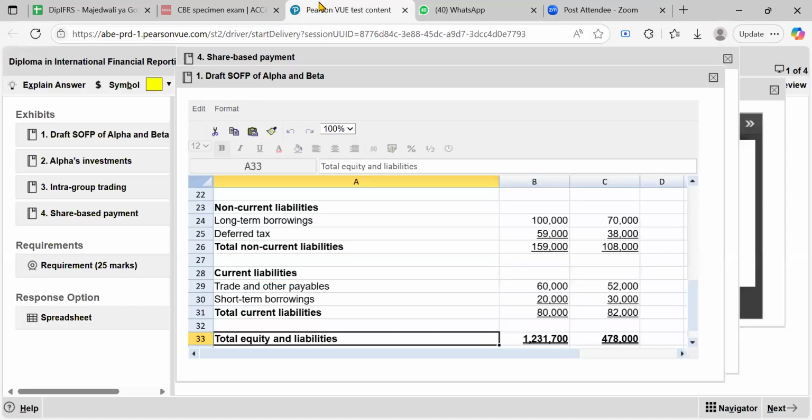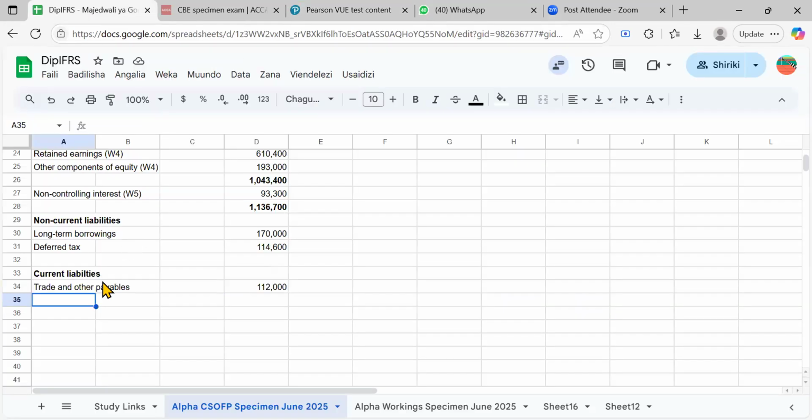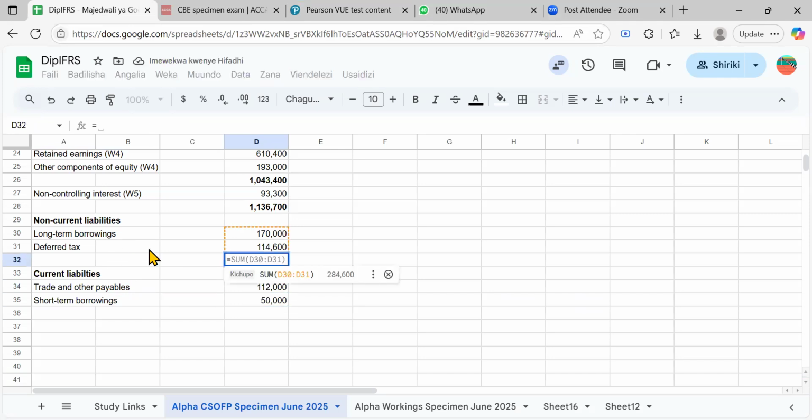Short-term borrowings, 20 and 30. So I think you can just get the total non-current liabilities here.